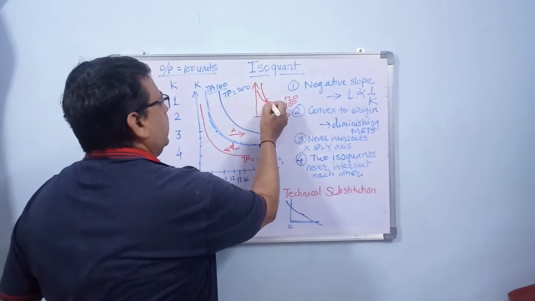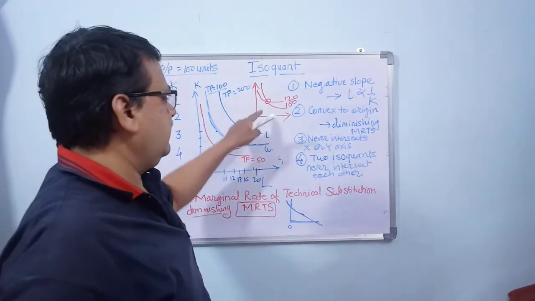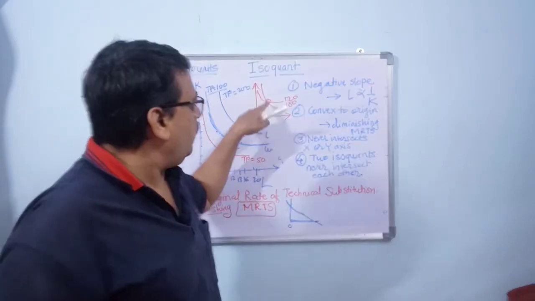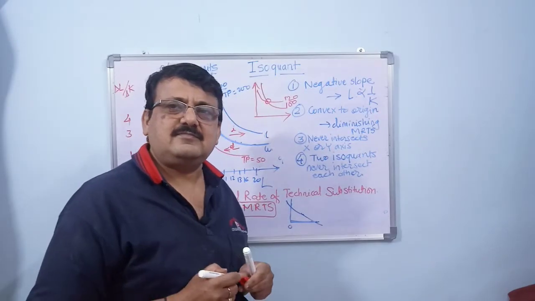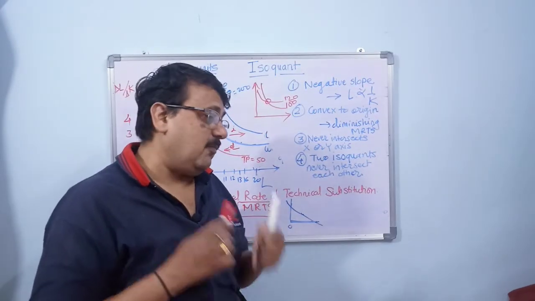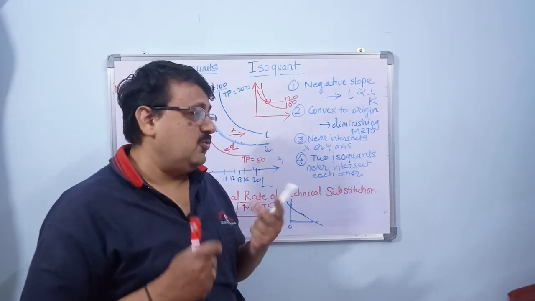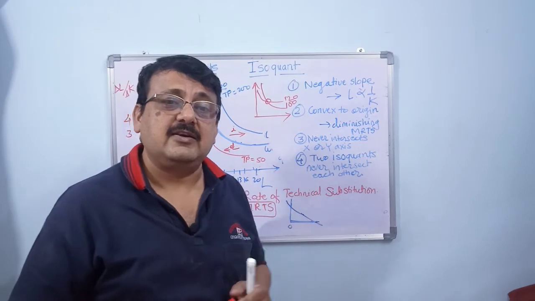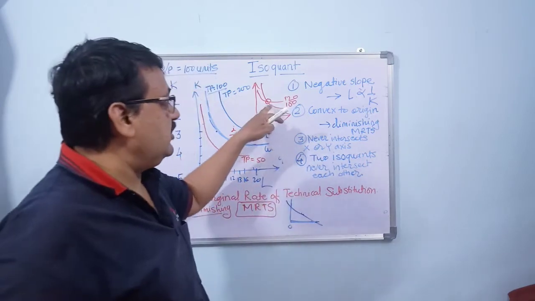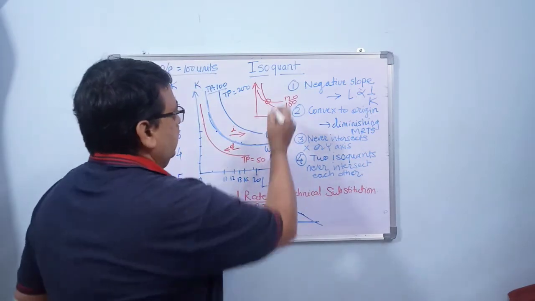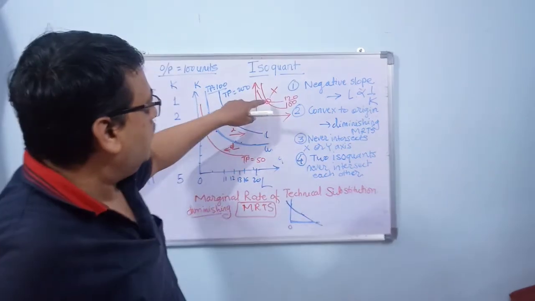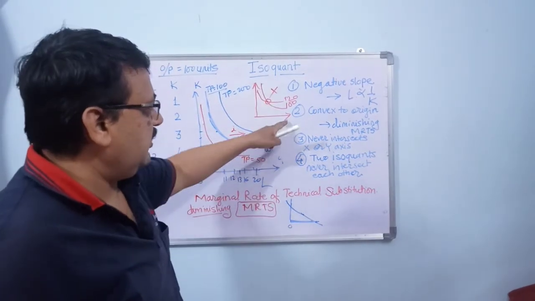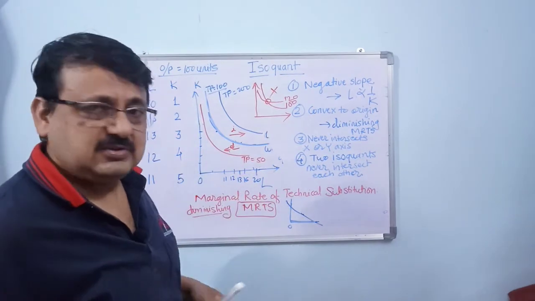What will happen at this point of intersection? Now is this point representing production of 100 or production of 120? With the same number of labor and same number of capital, you cannot have two production values. You can either have 100 or you can have 120, and that is why these two lines will never intersect. That is the reason why two isoquants never intersect each other. So these are the four properties of isoquants.